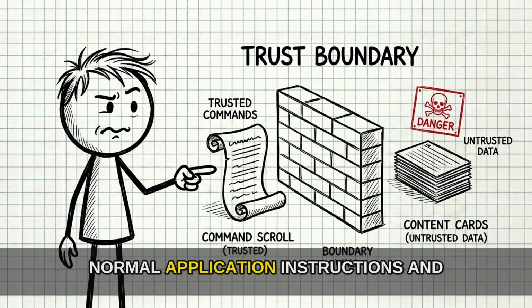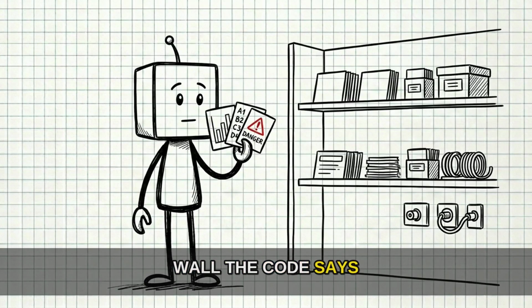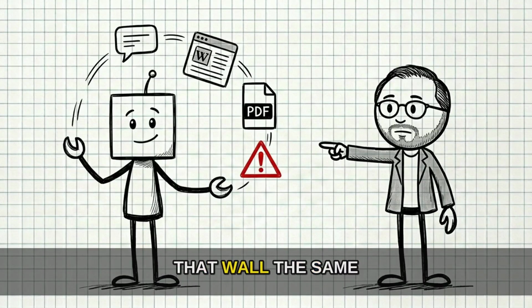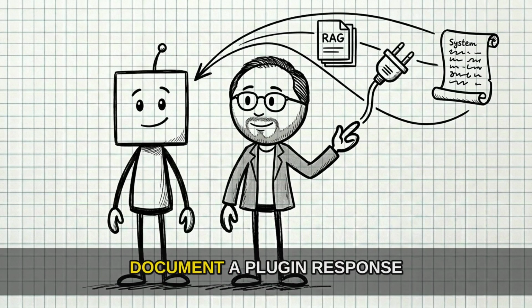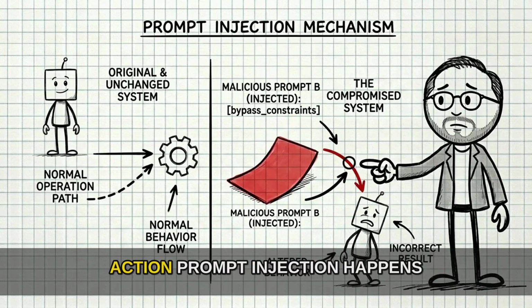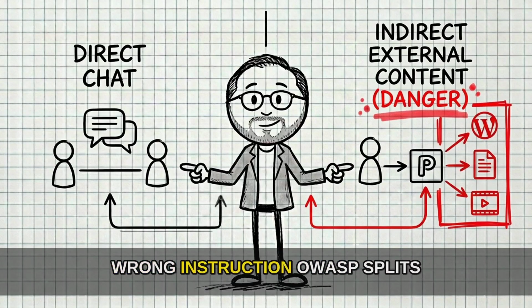In a normal application, instructions and data usually live on different sides of a wall. The code says what to do, the data is what gets handled. LLM apps blur that wall. The same model may read a user message, a website, a PDF, a retrieved document, a plugin response, and a system instruction, then decide the next action. Prompt injection happens when one of those inputs alters the model's behavior or output in an unintended way. The model may still sound confident while following the wrong instruction.